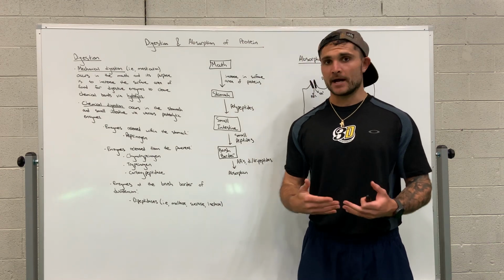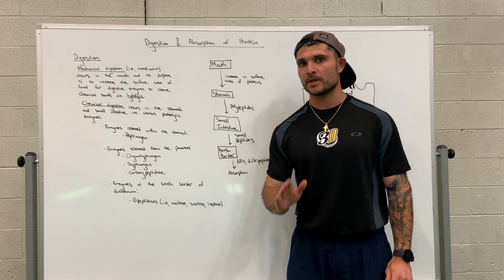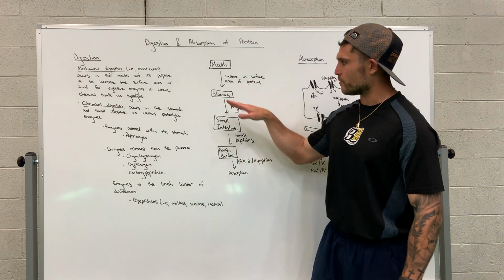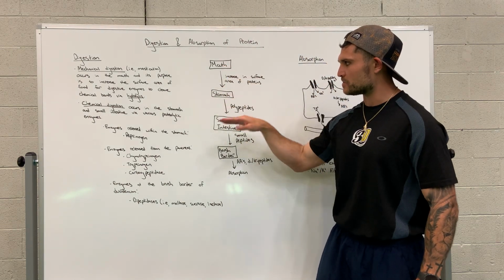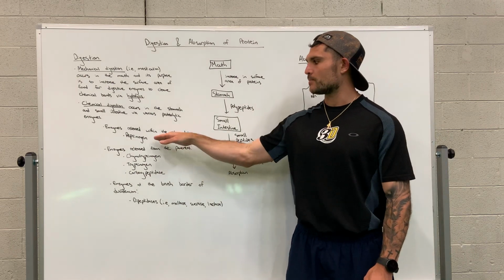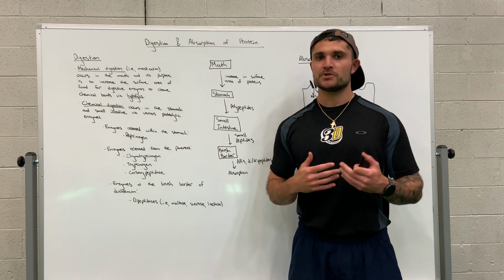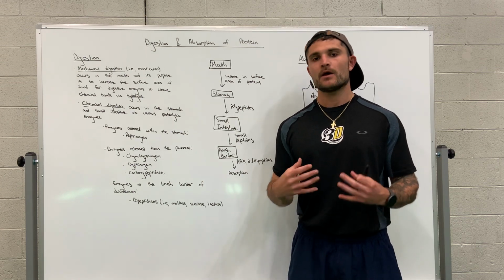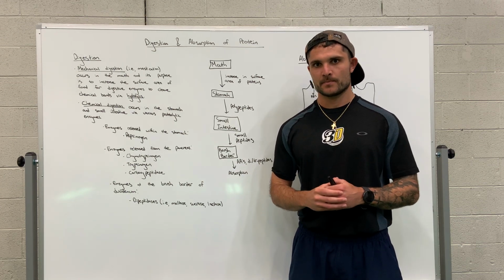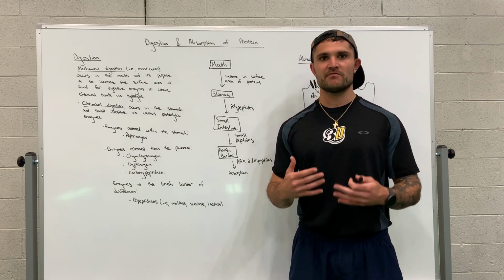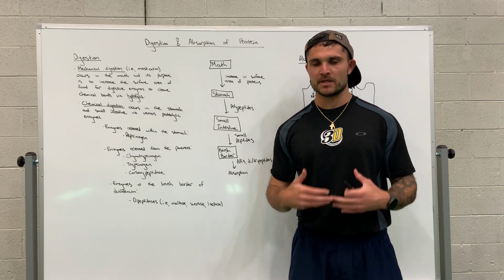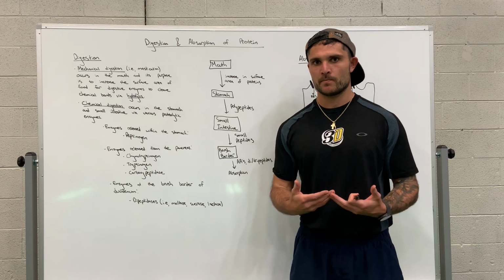Okay? Now, the primary proteolytic enzyme that starts to break down proteins into smaller polypeptides is something called pepsinogen. Okay? Now, pepsinogen is released by cells in the stomach called chief cells. Now, in the stomach is a very acidic environment. The pH is very low.